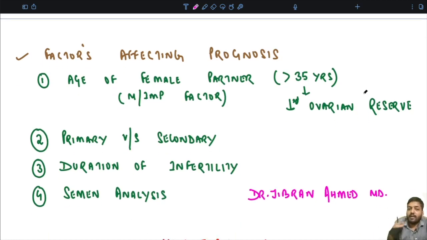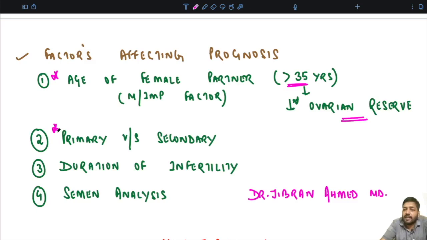So what are the factors affecting the prognosis? Prognosis means what the risk factors are for fertility, whether a couple or a woman will become fertile or not. So what are the important factors affecting that prognosis? Number 1 is the age of the female partner. More than 35 years is a risk factor, because with increasing age the ovarian reserve comes down. So the most important factor to take into consideration in infertility is the age of the female partner.